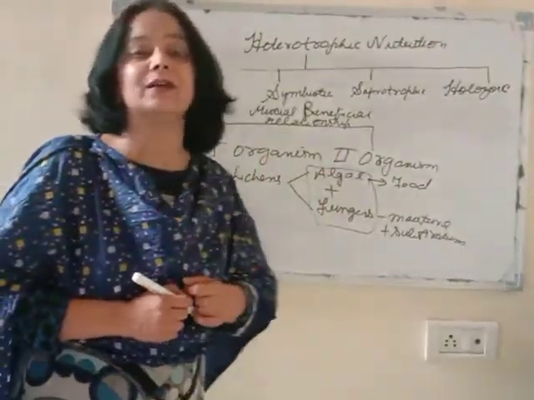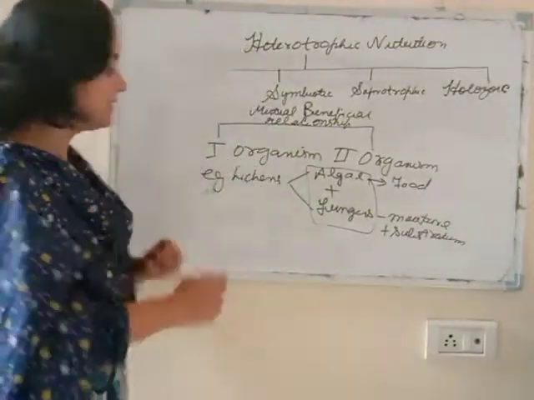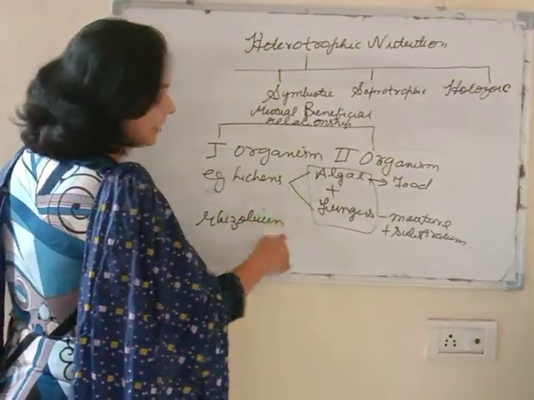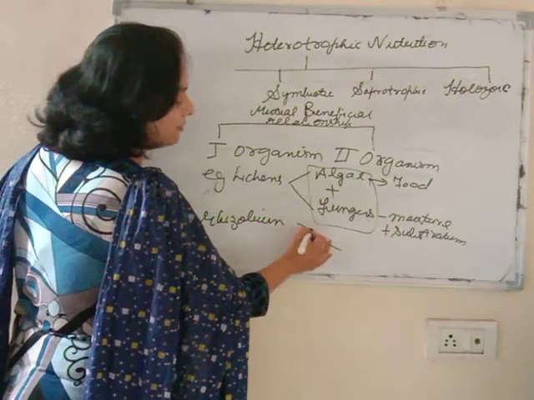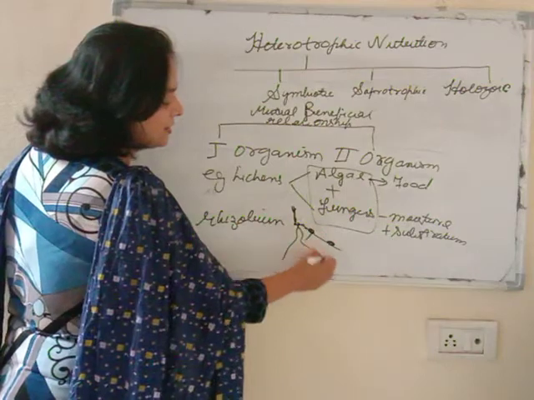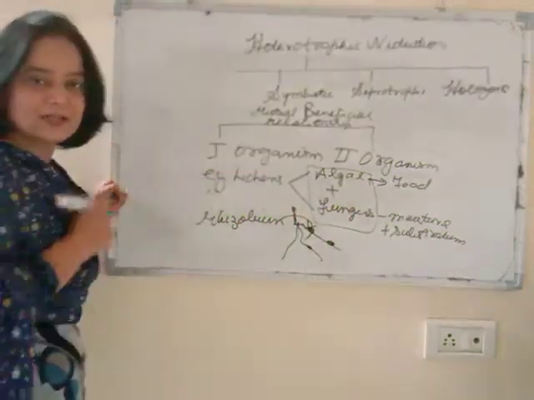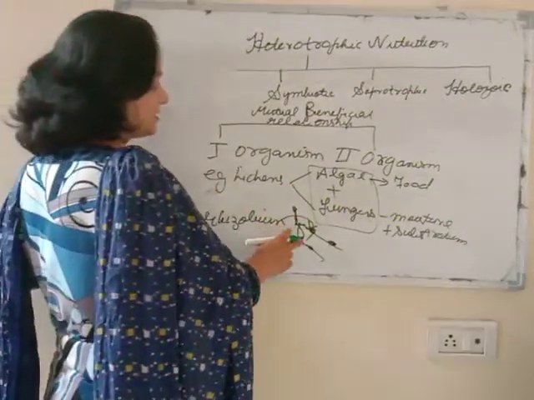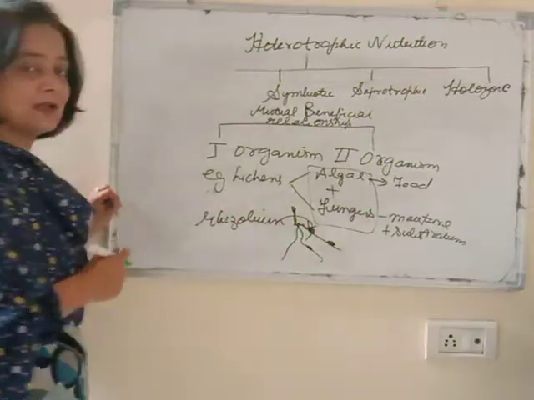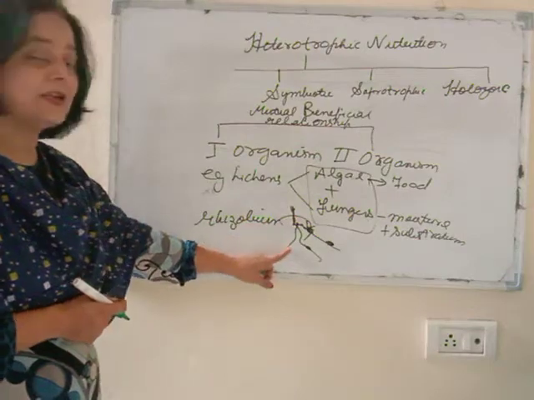Then you have another one, that is Rhizobium, residing in the root nodules of leguminous plants. The Rhizobium bacteria gets shelter in the root nodules of leguminous plants. If this is a root, then there are nodules here, where Rhizobium resides. How is the plant benefited?